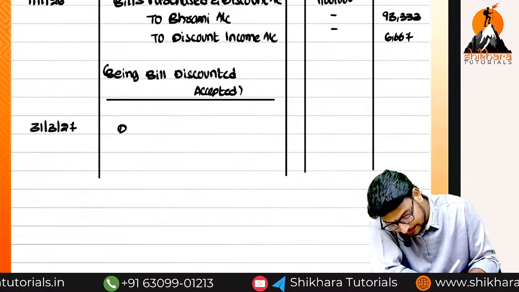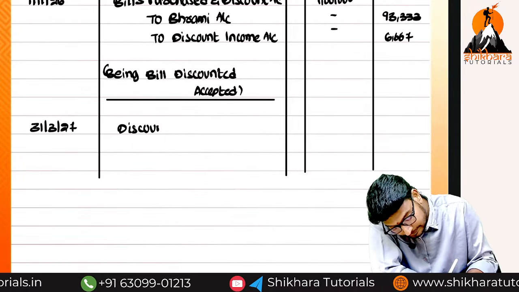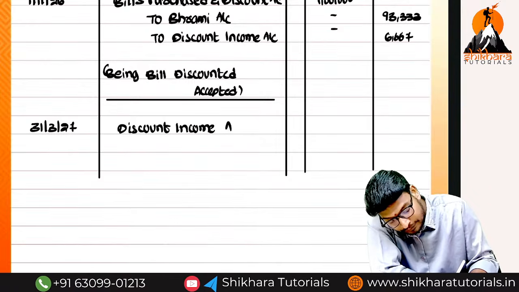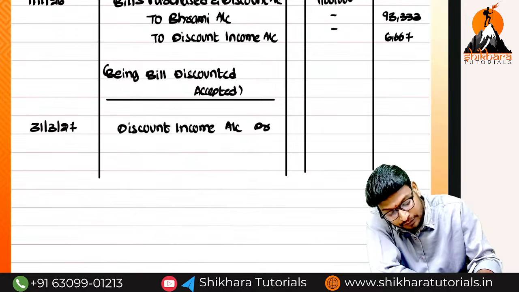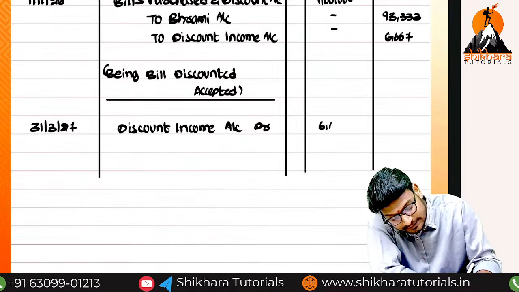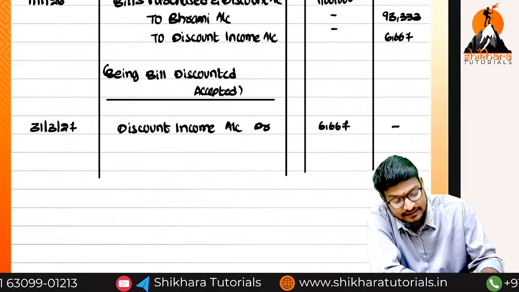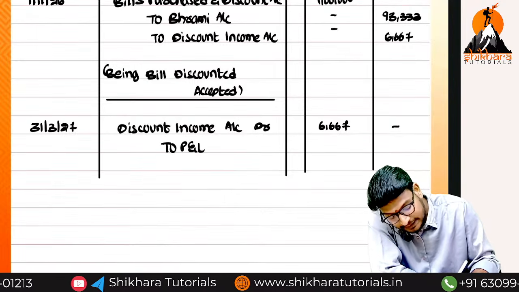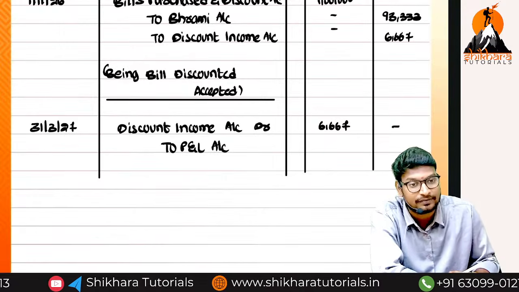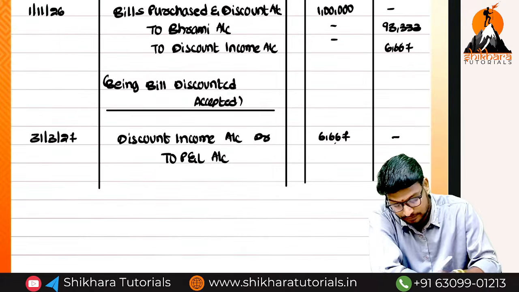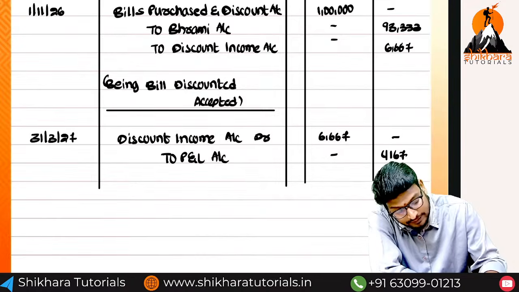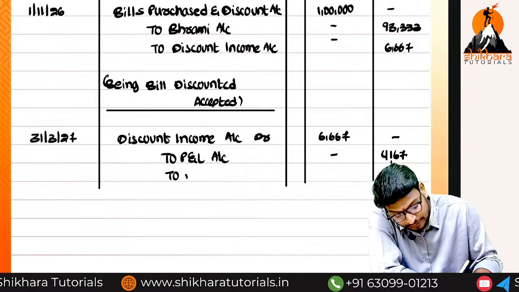Discount income account debit. Can you tell me the total amount of discount income, ma? 6,667. To the P&L account, how much only do we have to transfer? 4,167. How much amount should we transfer to rebate, ma?